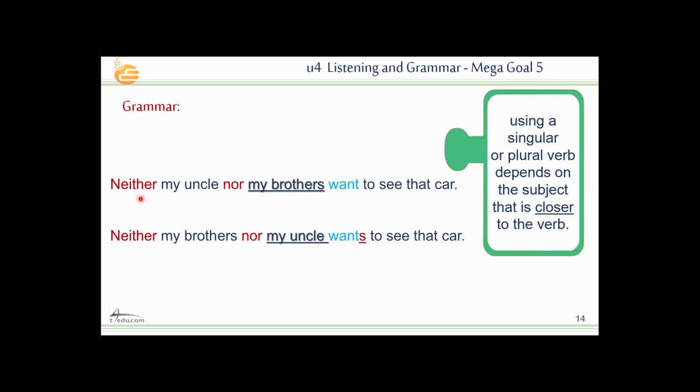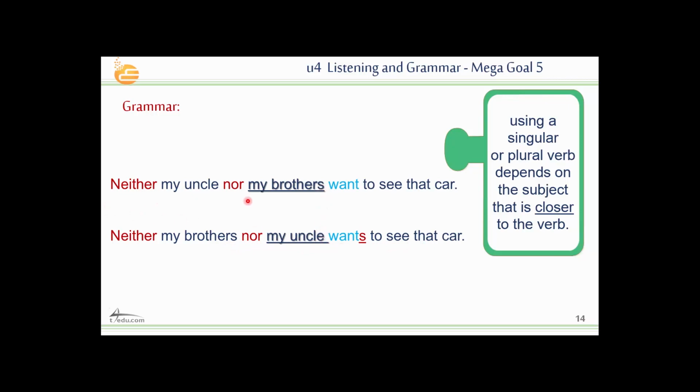What about here? Neither my uncle nor my brothers want to see that car. Neither my uncle nor my brother wants to see that car, and also here, neither my brothers nor my uncle wants to see the car. What's the difference between them?